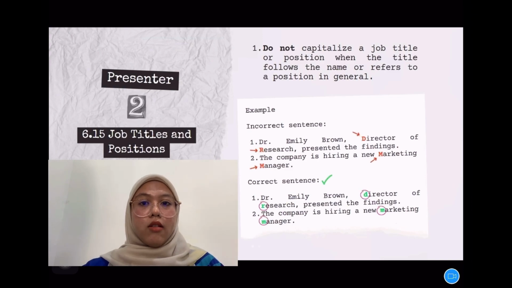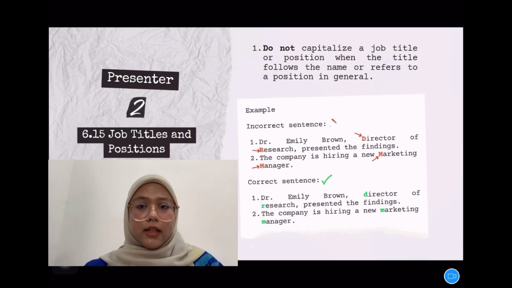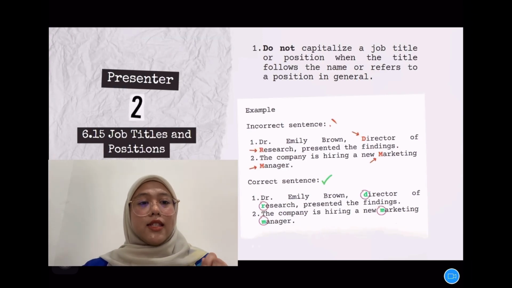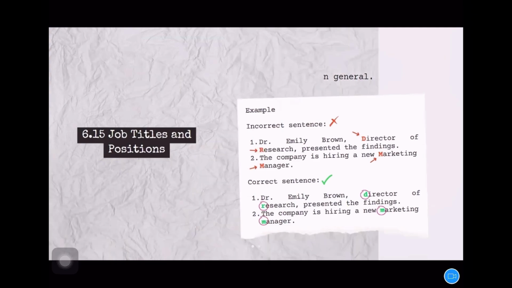"Dr. Emily Brown, director of research, presented her findings," with director of research following the name and used descriptively, so it is lowercase. And then, "The company is hiring a new marketing manager." Marketing manager is used generically and does not refer to a specific person's title, so it should be in lowercase.